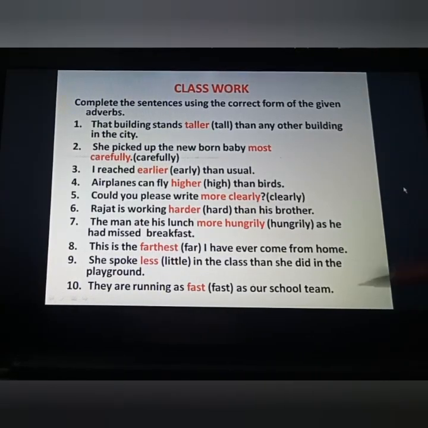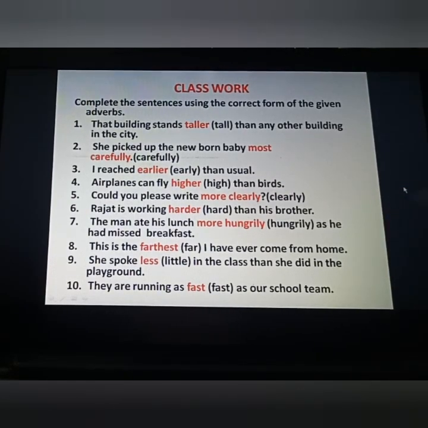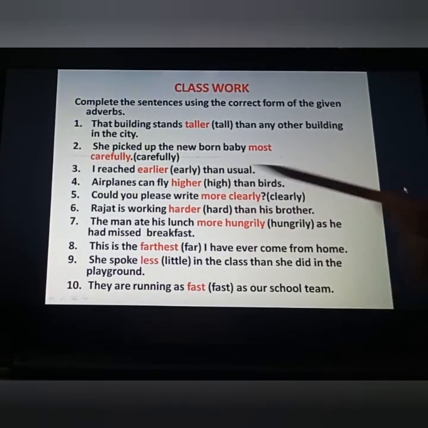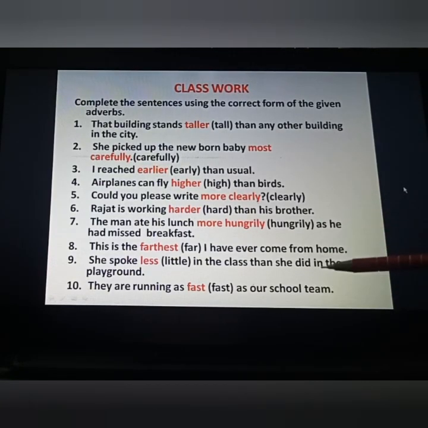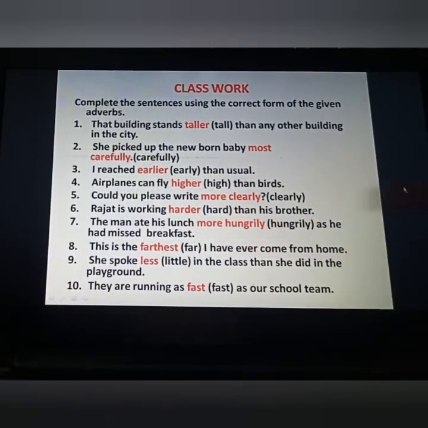Could you please write more clearly? It means earlier you were not writing clearly. That's why it is a comparison, because someone is saying to you, could you please write more clearly. It means you cannot always depend upon the than word. Sometimes you have to see the sense of the sentence and put the form accordingly. Rajat is working harder than his brother. It's clear, than is given, harder. The man ate his lunch more hungrily as he had missed breakfast. Now see here, we can see he had missed breakfast, so by this we came to know that he finished his lunch more hungrily.